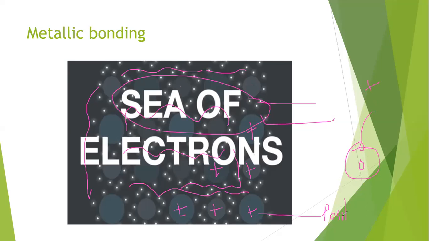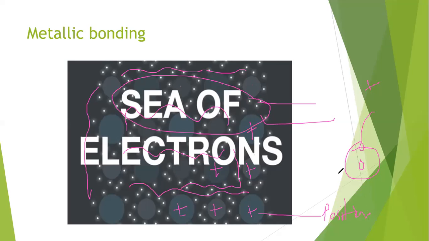So now in this medium, there are free electrons and there are positive ions. These free electrons are why metals are said to have a sea of electrons, because the electrons are freely moving.